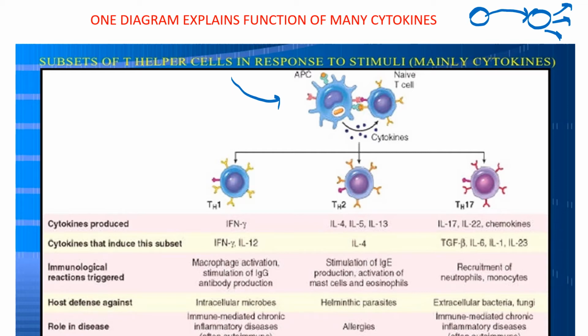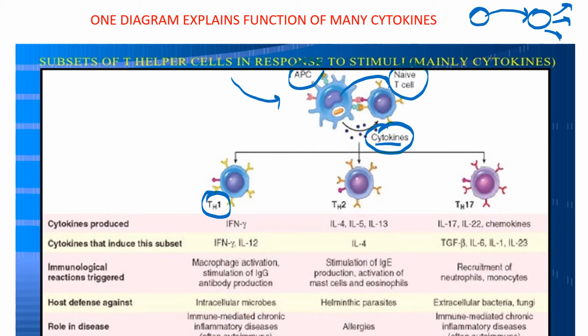In case of tuberculosis, I told you the important role of the Th1 subset of T helper cells. So this antigen presenting cell will present this antigen to the T cells. They are naive, but once activated with the help of antigen presentation, how will they present the antigen? Let me tell you, these are the cytokines synthesized by these macrophages or antigen presenting cells like dendritic cells. These will release the cytokines and ask the T cells to get activated and recognize these antigens.